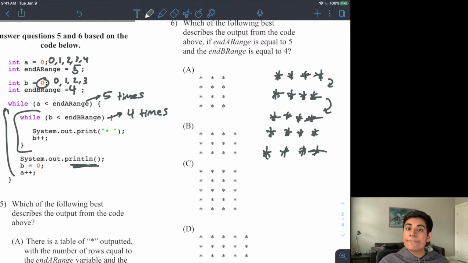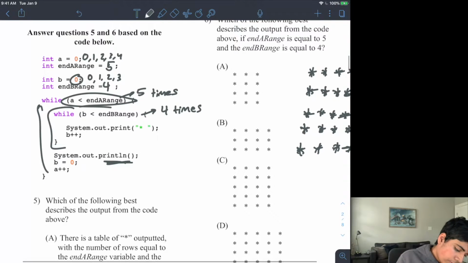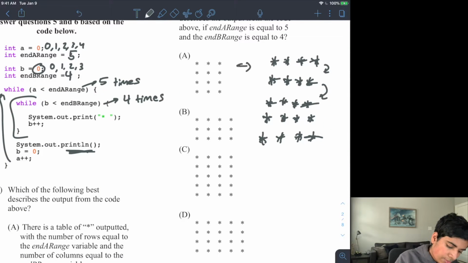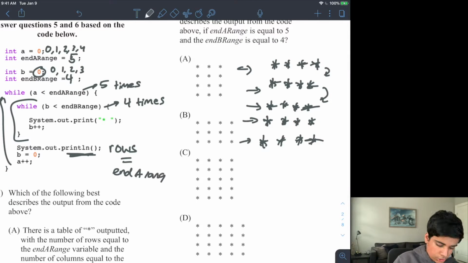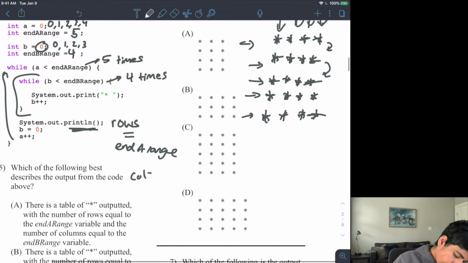This is going to repeat 5 times because my outer loop is going to repeat 5 times, which means there are going to be 5 rows. So my number of rows is equal to the end A range, and my number of columns is equal to my end B range.